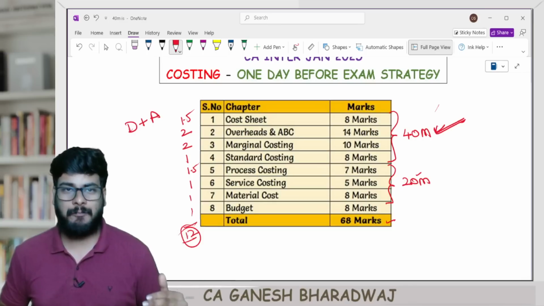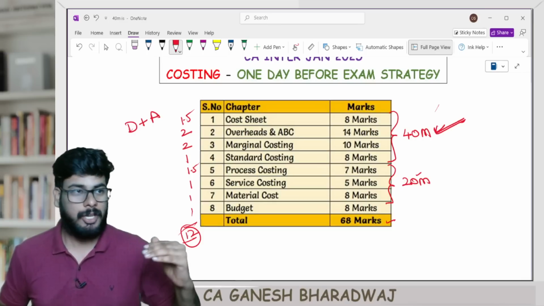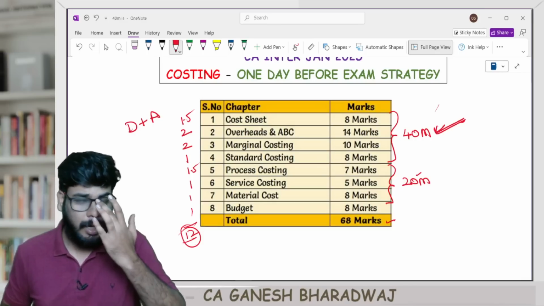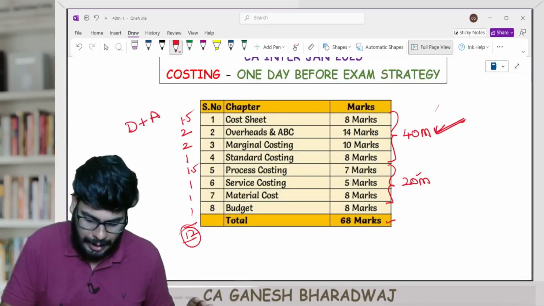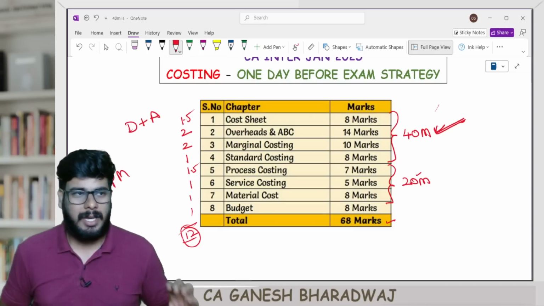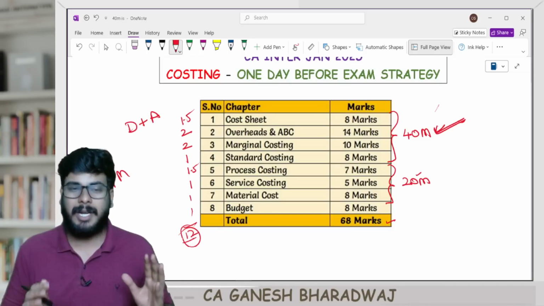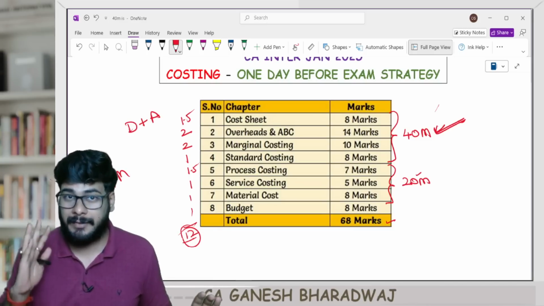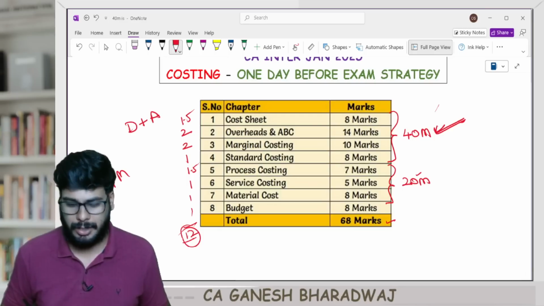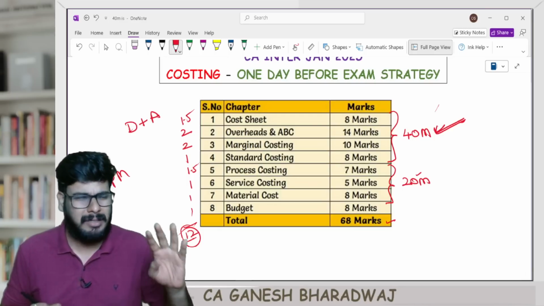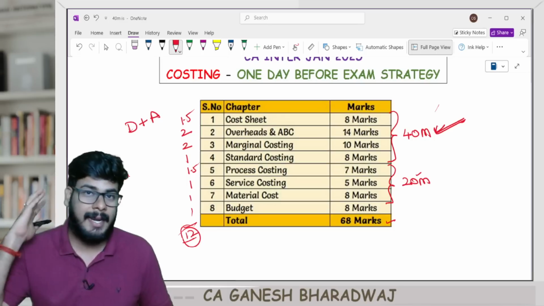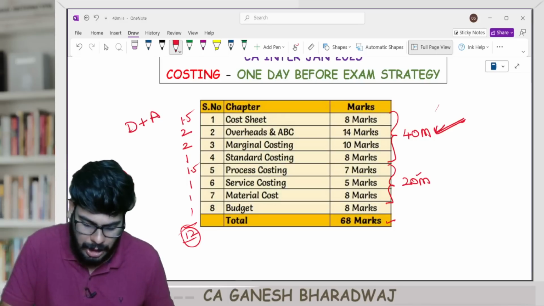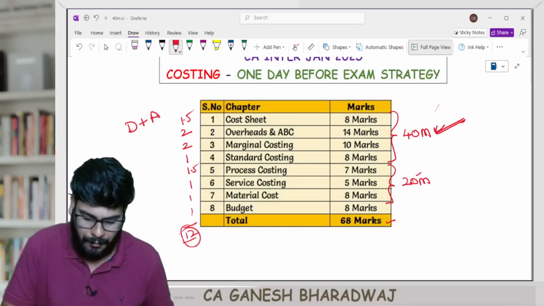Now let's say today 5 p.m. your tax paper is over. Okay, fine. So now let's say you resume your studies at around 7 p.m. Now tonight you are able to spend approximately 3 hours. Conservatively, I am saying 3 effective hours, right? So what happens? 3 to 4 hours. Let us take 4 hours because it is the day before your exam. Let us say you are able to clock some 4 hours. So 4 hours tonight.